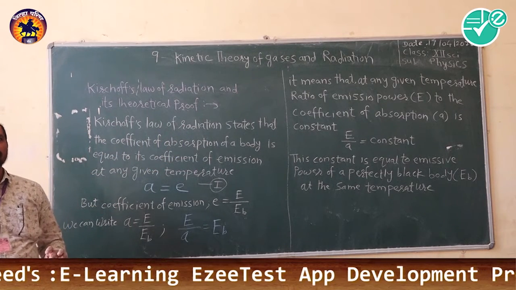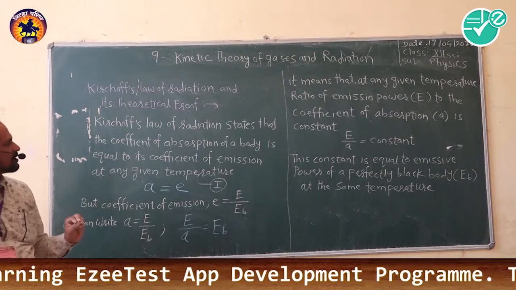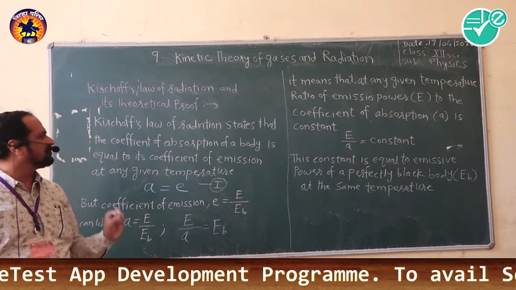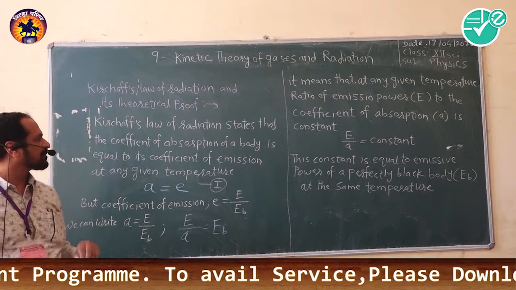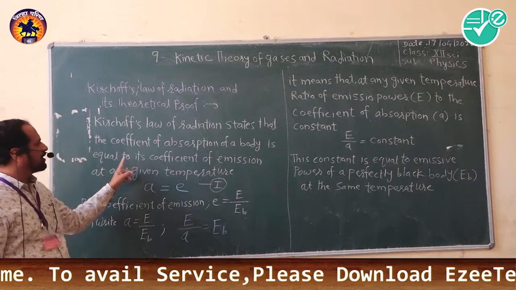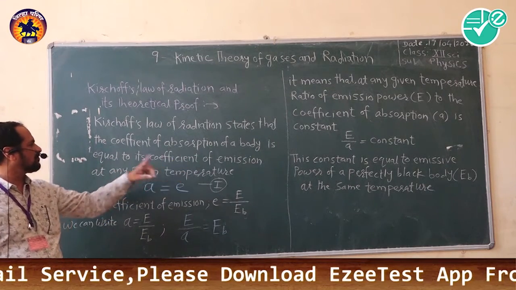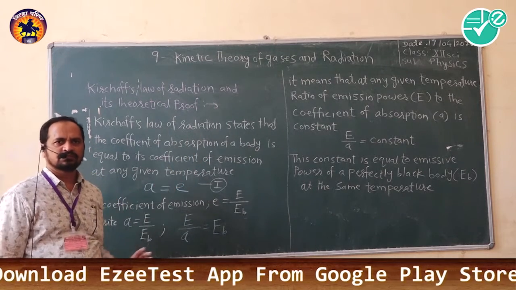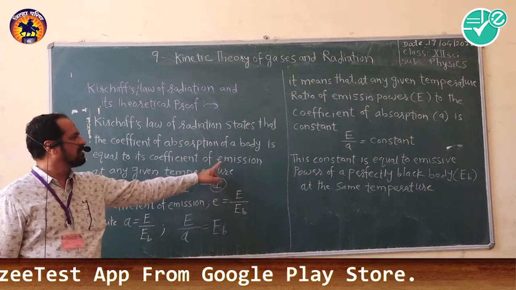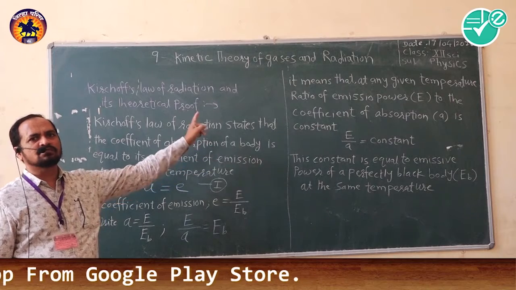Now you already know that the coefficient of absorption, having the symbol small a, is equal to its coefficient of emission of a body at any given temperature. The coefficient of emission also has the symbol small e.